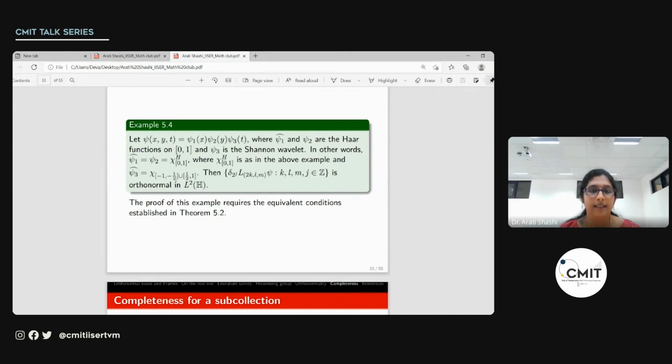If we take this function, then we can show that the wavelet system generated by psi is indeed orthonormal in L2 of H. But to show the orthonormality, we won't be able to work it out like how we did earlier with the inner product. We can use the equivalent conditions that we had seen earlier for the orthonormality of wavelet system in the Heisenberg group. So using those three equivalent conditions, we can prove it for this example.